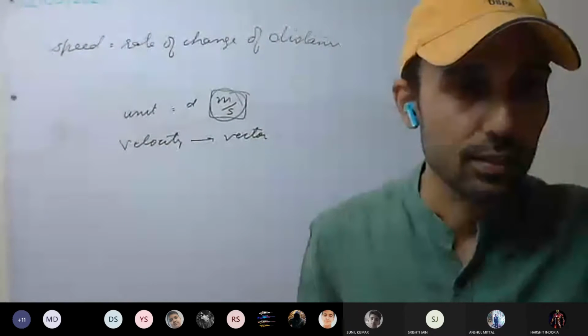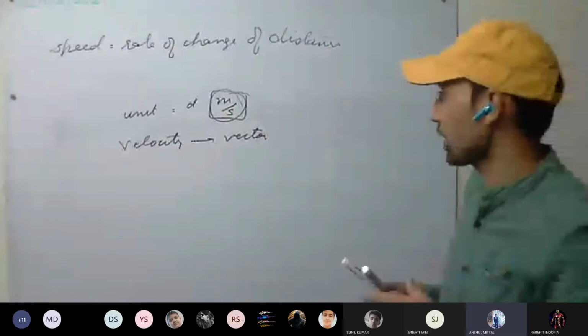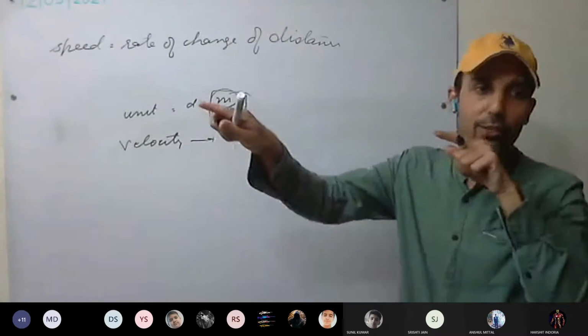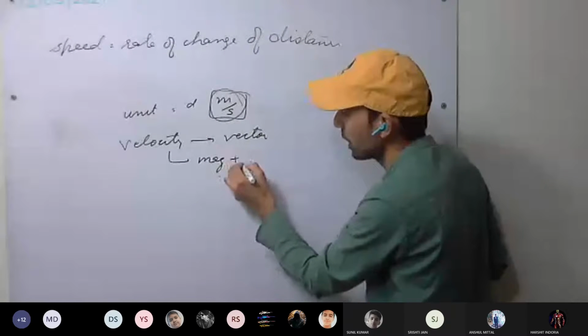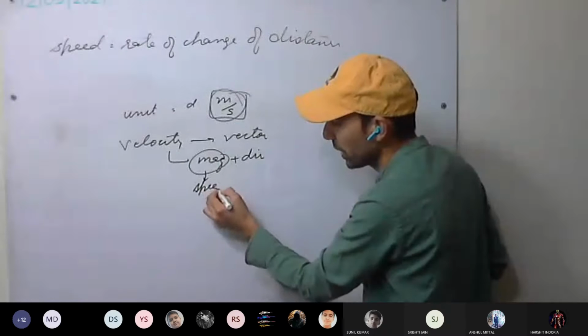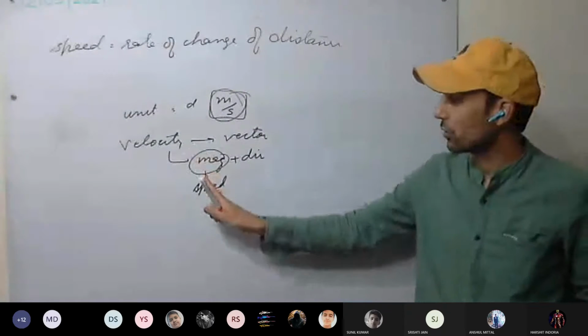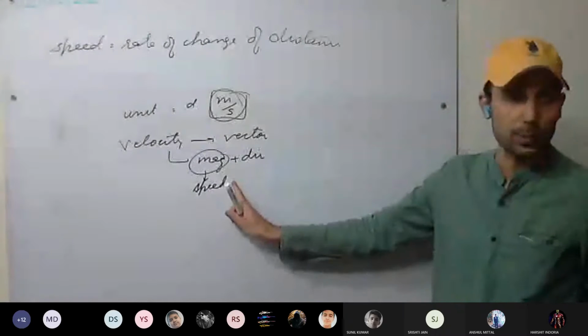Yes, sir, because it shows the direction. It has direction as well. It is speed in a particular direction. You can see velocity we have magnitude plus direction. What is magnitude? Magnitude provides the speed. And magnitude of the velocity is the speed.